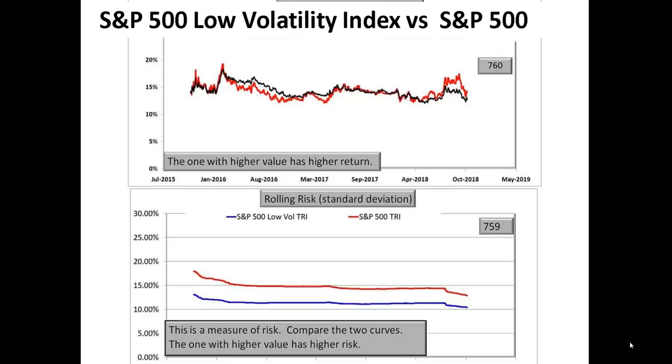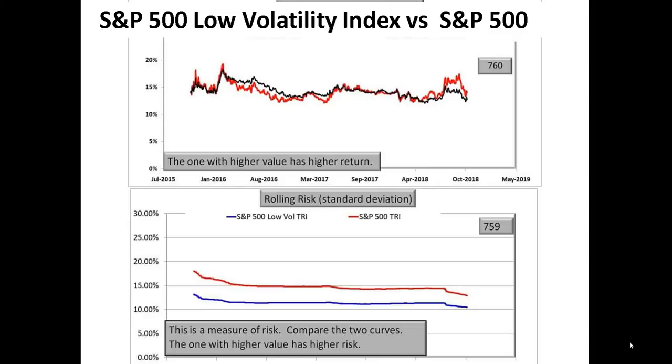Sometimes it underperforms, but it does match up to it. And you can see that the fluctuations in returns are also not as much as the S&P 500. And also the rolling risk that you see in the bottom, that is always less. So you're pretty much guaranteed low risk, and you could get a return that's close to the S&P 500, or a bit more or a bit less, depending on when you start investing.